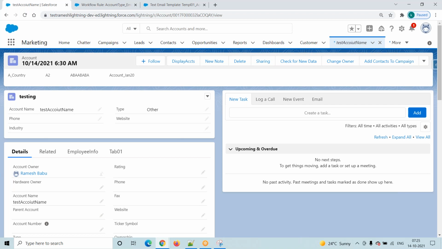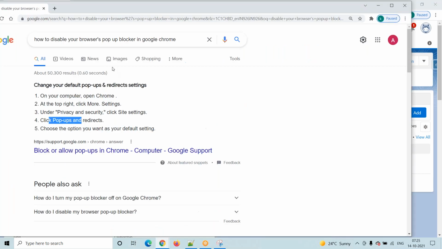You are trying to create one account record in the Account object. Are any workflow rules there? Yes, a workflow rule is there. That workflow rule is satisfied. Then what is the action? Then it will send that action. So here we created one workflow, on the Account object, right? The condition is also satisfied, right? Then the system automatically sends an email alert. Whether we received the email alert or not, we will verify.